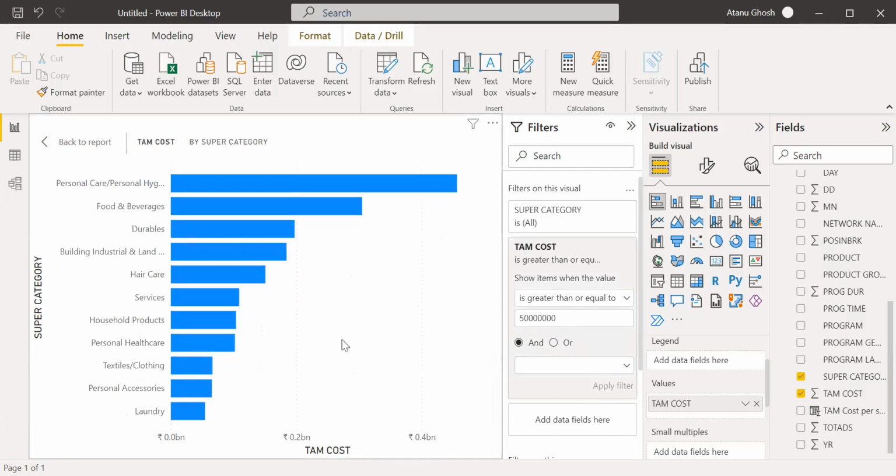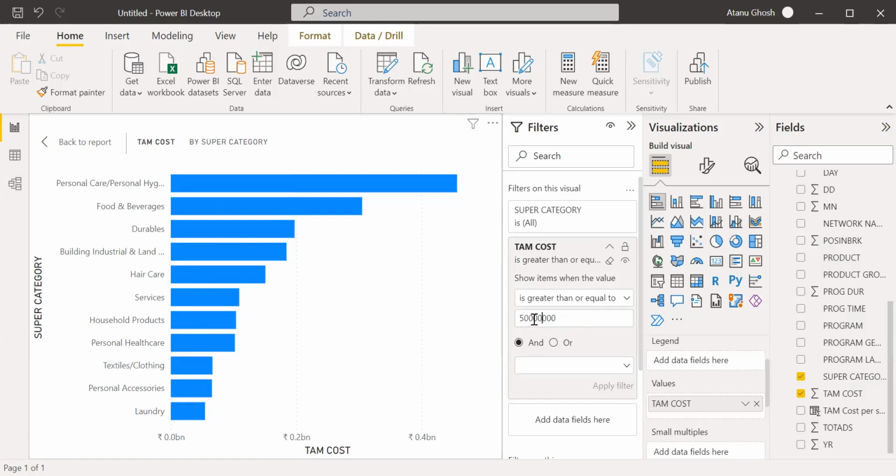So now we have segregated not in terms of top 10, but by value. I think this is 0.5, no, not 0.5, it's probably 500 million, which would be half a billion, maybe 50 million, whatever it is.